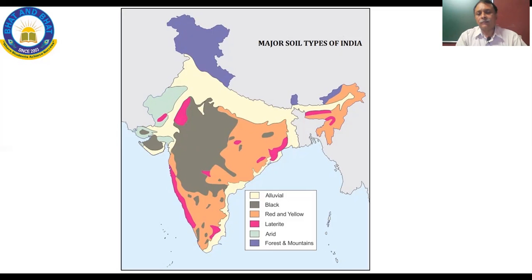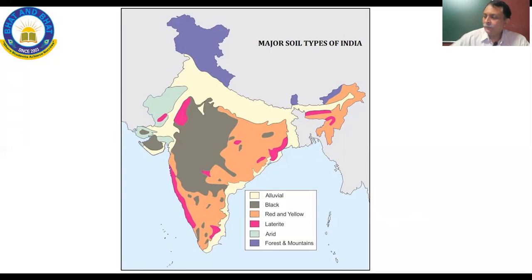These are the major soil types, but in classification, only 4 of them are discussed here in the present lesson. The 4 major types being alluvial, black soil, red soil, and lateritic soil. So one is this combined map.